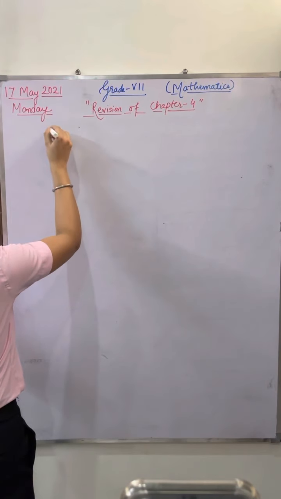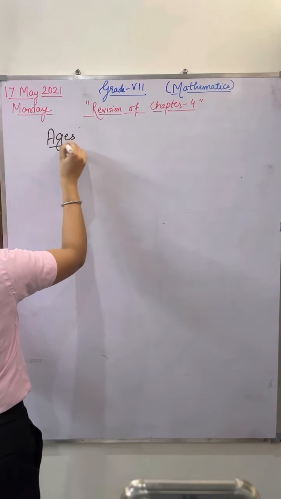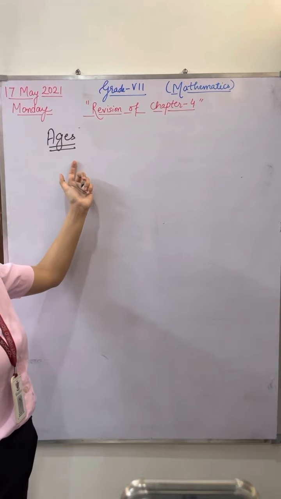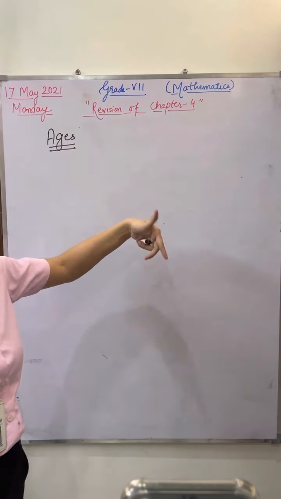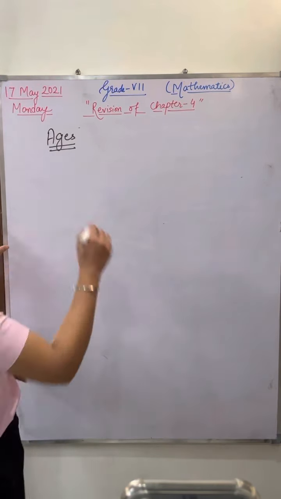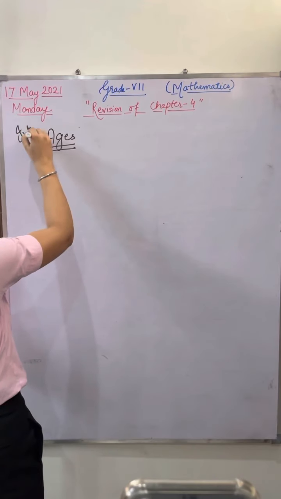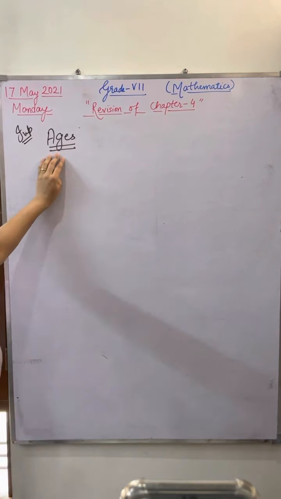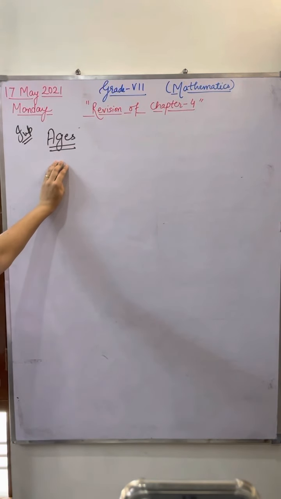First of all, whatever questions are there in your book regarding ages, that father's age is this much, mother's age is this much, what is the age of the daughter, what is the age of the son. These are very important questions. You can see these questions are there in every Olympiad exam.